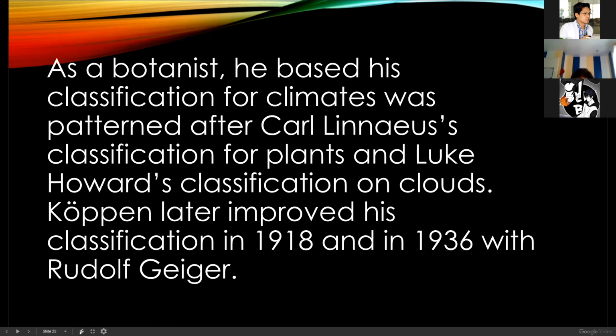So, this is now a combination of the works of Linnaeus and Howard. Koppen later improved his classification in 1918 and in 1936 with Rudolf Geiger. Sometimes they pronounce this Jigger, sometimes Geiger.